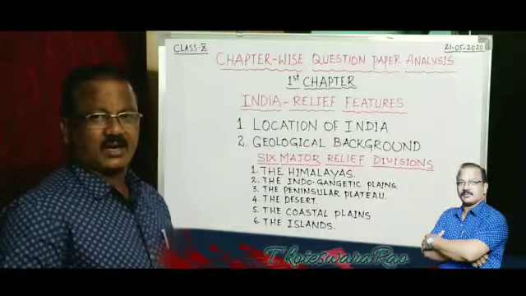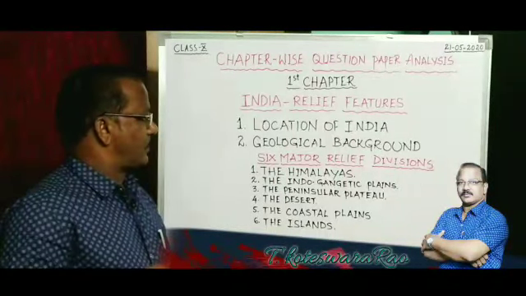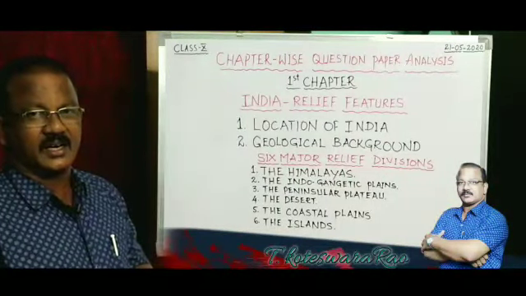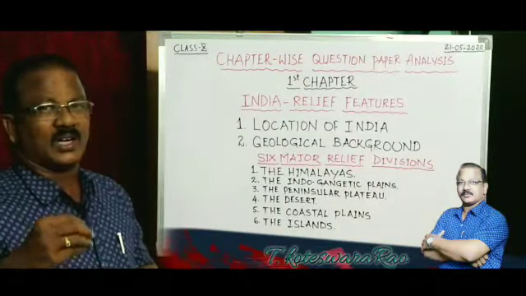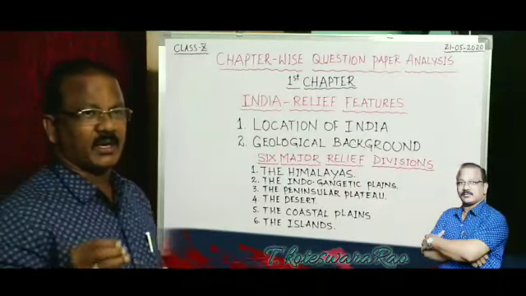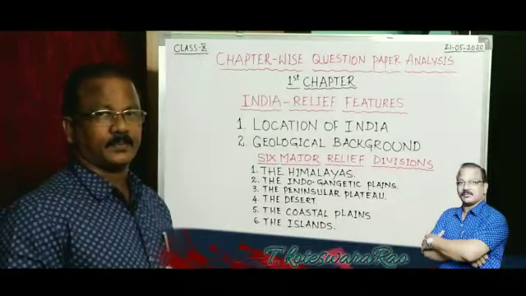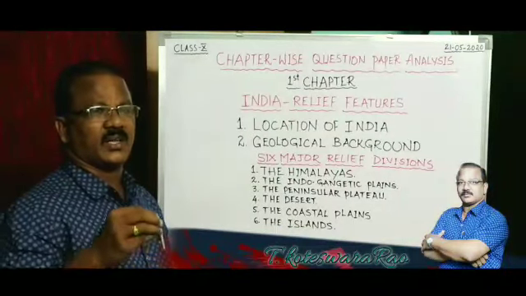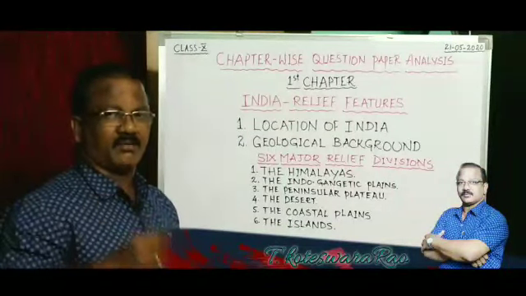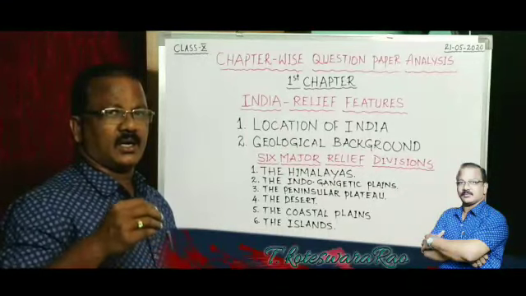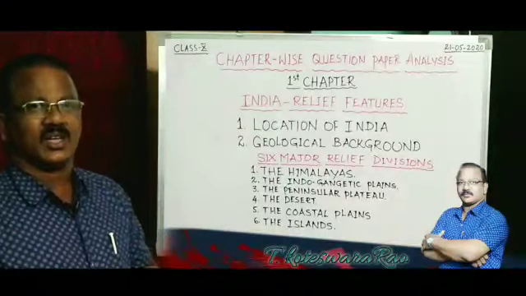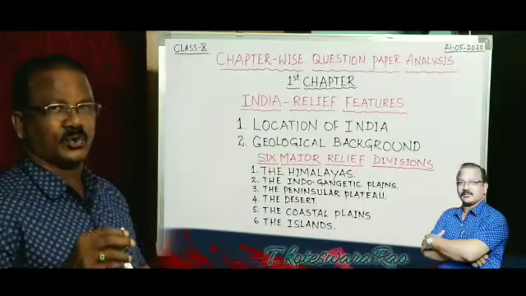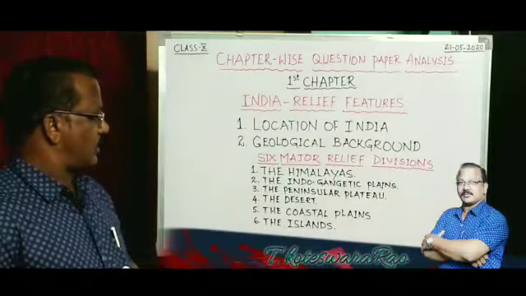For 1 mark or for 2 marks. For example, how many coastal states are there in India? What are they? So it may come for 2 marks. And how many states are there in India? What are they? It may come for 2 marks. And how many union territories are there in India? What are they? And it also may come for 2 marks.